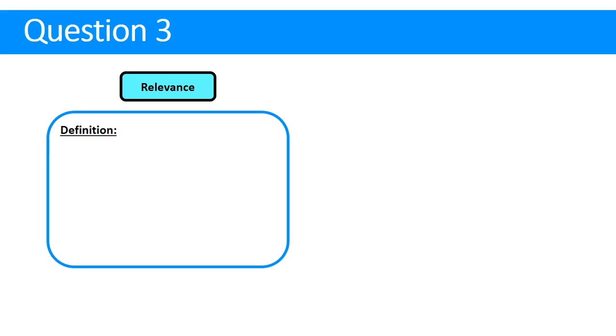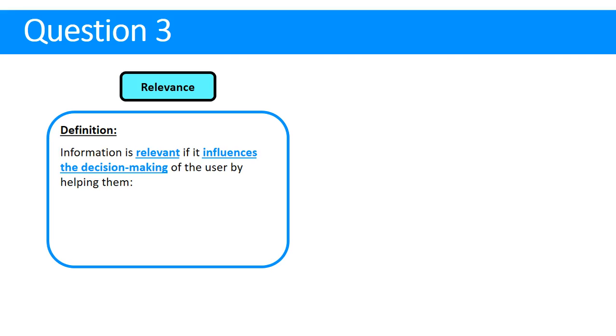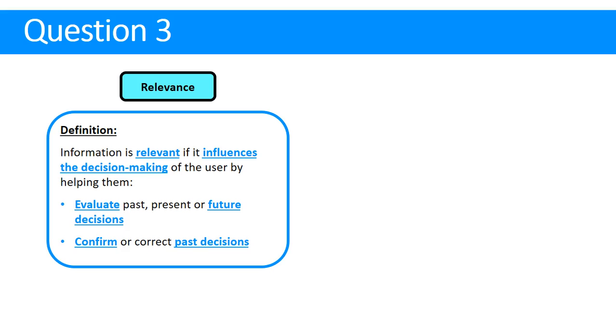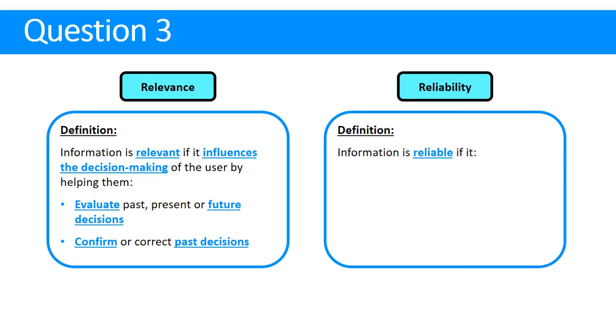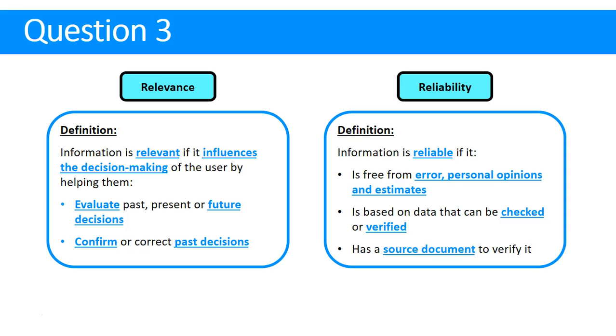So what we want to look at is, first of all, what are relevance and reliability? This is not our answer yet. With a discuss question, definitions aren't going to get us any marks. We need to have more insight than that. But in formulating our answer, the definitions are very important. So let's have a look. Information is relevant if it influences our decision making by helping us evaluate future decisions or confirm whether past decisions were correct. That's a little bit different to reliability, which says we want information to be reliable, and to do so it must be free from opinions and estimates, must be able to be verified, and we must have a source document to verify it with.